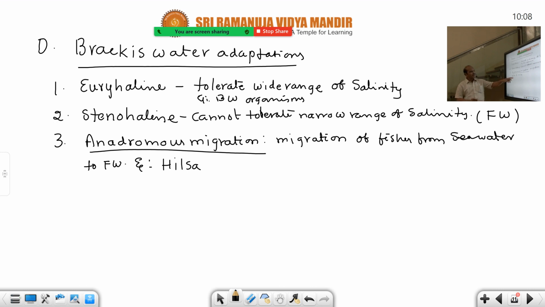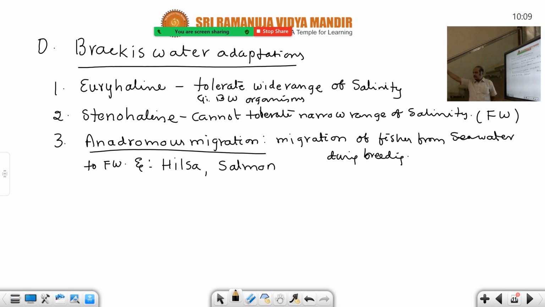So that's why Hilsa, Indian shad, and salmon fish are the best examples for the anadromous migration. Famous in Australia, America, all foreign countries, this fish is very famous, salmon fish. They migrate during breeding season. Migration of fishes from seawater to freshwater during breeding season, you can also add for spawning purpose. That is not a fish, right? You can give that as an example here also. So that migration is called anadromous.